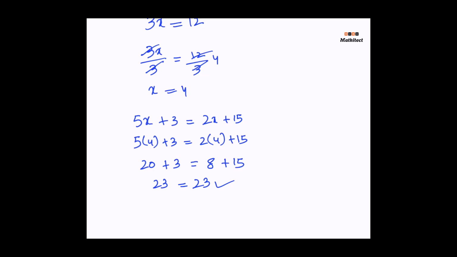So to recap, first get your variable terms on one side, then isolate the variable term by moving the constants. Finally, solve and always verify.